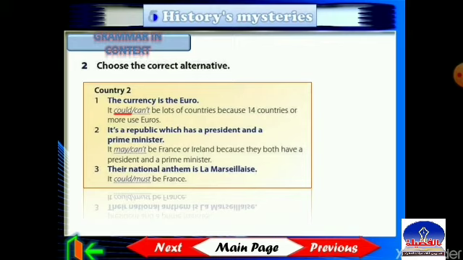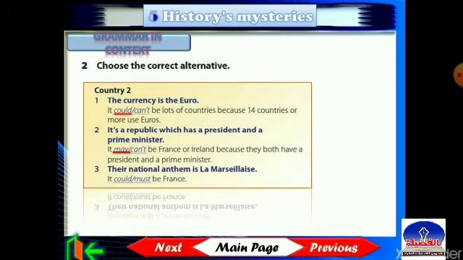Number 2, it's a republic which has a president and a prime minister. So it may or can't be France or Ireland because they both have a president and a prime minister. So it may be France or Ireland. They both have a president and a prime minister. Possibility here, 50%.